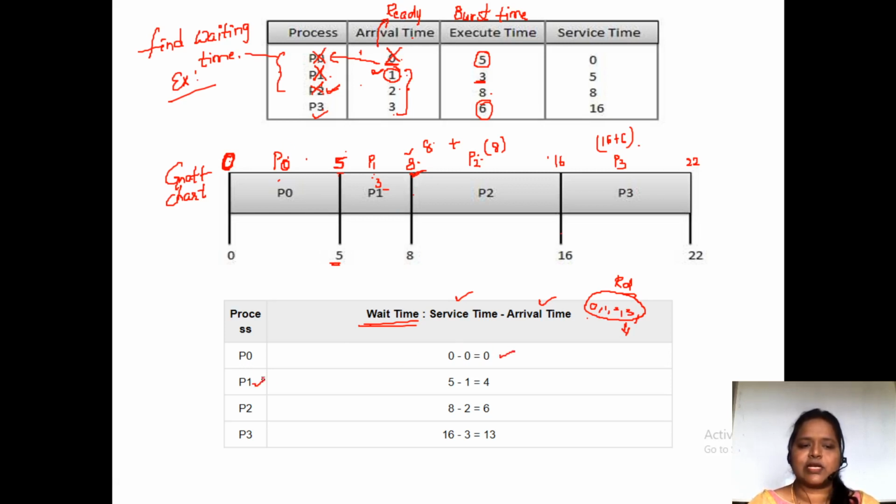Service time of P1 is 5 and arrival time of P1 is 1. 5 minus 1 is 4. P2 service time is 8 and arrival time is 2. 8 minus 2 equals 6. The service time of P3 is 16 and arrival time of P3 is 3. So 16 minus 3 equals 13.